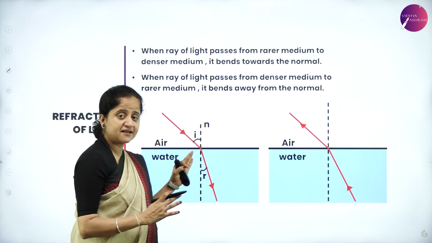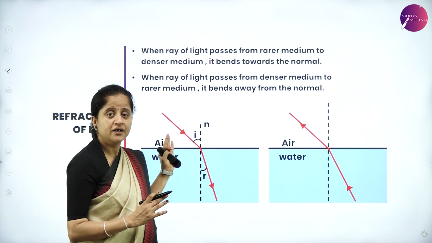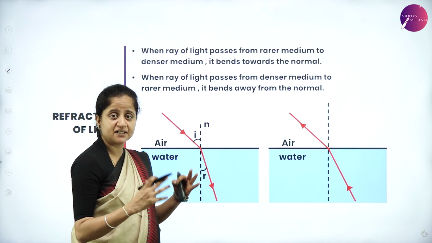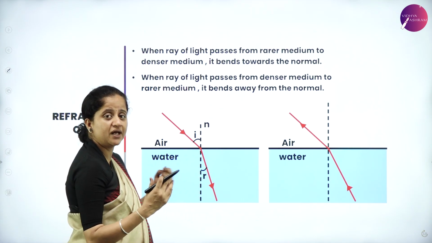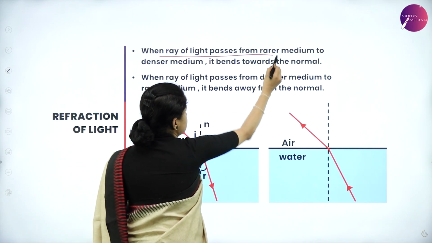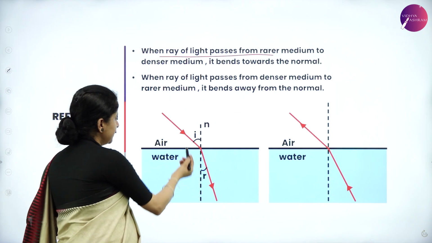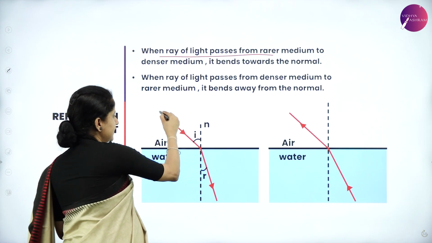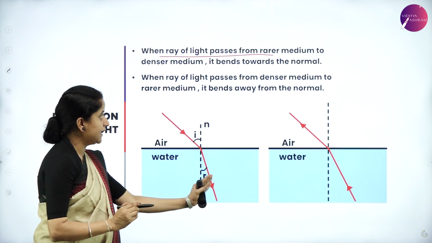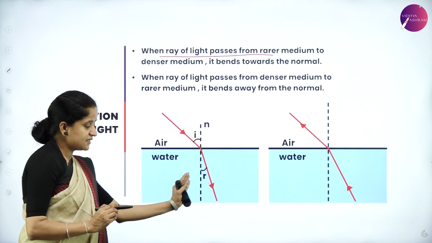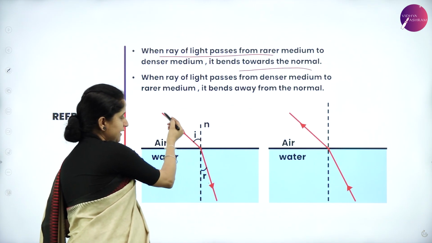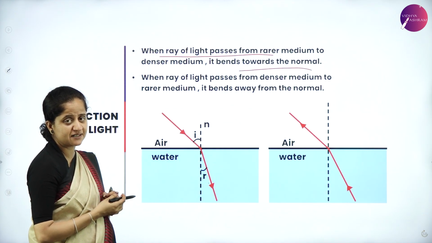What if the light ray travels from denser to rarer, or from rarer to denser? How are these two cases different from each other? Let us see now. When a ray of light passes from rarer to denser medium, as in the first picture, the bending of the light ray takes place towards the normal. The light ray bends towards the normal when it travels from rarer to denser medium.